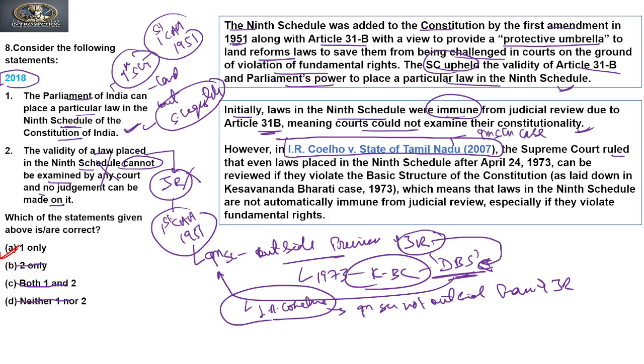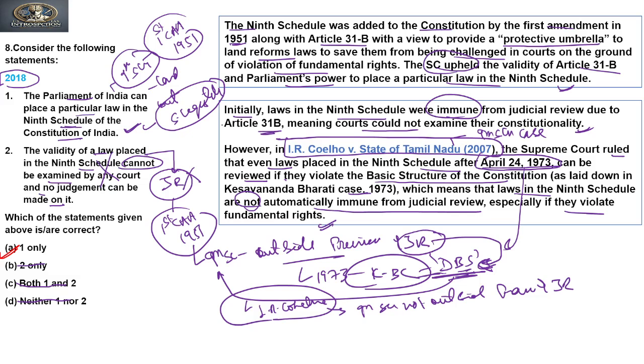the Supreme Court ruled that even laws placed in the Ninth Schedule after the 24th of January 1973, and this date is important because on the same date the Kesavananda Bharati judgment came and the doctrine of basic structure was propounded, can be reviewed if they violate the basic structure of the Constitution as laid down in the Kesavananda Bharati case, which means that laws in the Ninth Schedule are not automatically immune from judicial review, especially if they violate fundamental rights.